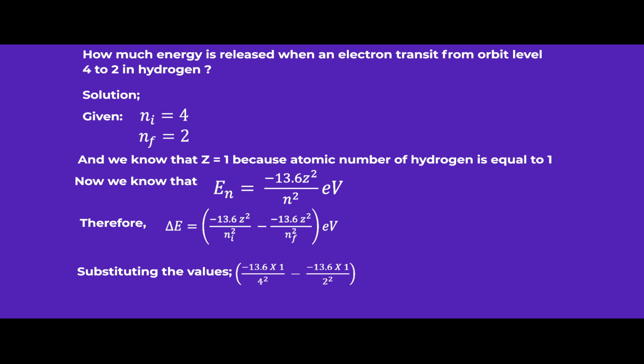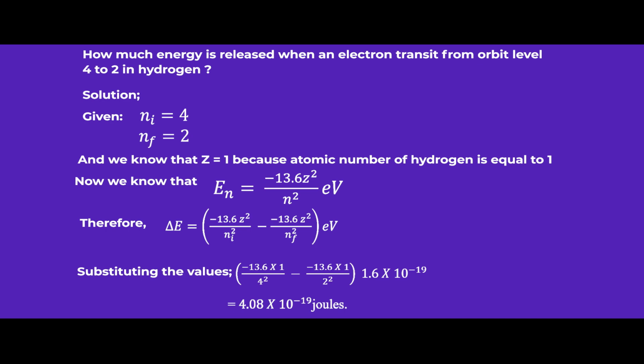Now we are converting that electron volts into joules. Therefore, we are multiplying by 1.6 times 10 raised to minus 19. If we simplify these operations using a calculator, we will exactly get positive 4.08 times 10 raised to minus 19 joules.